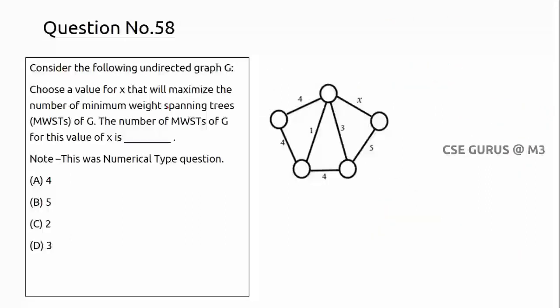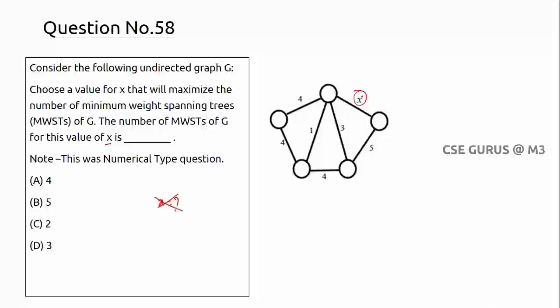Coming to question number 58, somewhat tricky. Following is an undirected graph. It is asking for the value of X that will maximize the number of minimum weight spanning trees. See, you have to understand the question clearly first. Is it asking for what the X value is? Definitely not. Check clearly. What X value can you keep here?